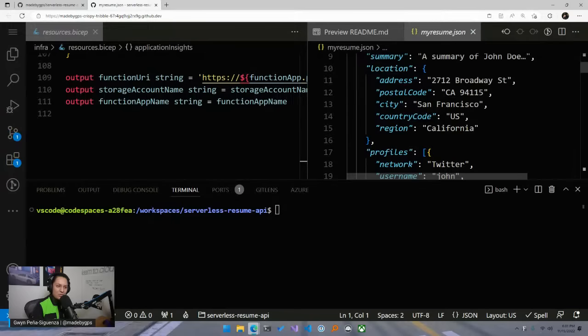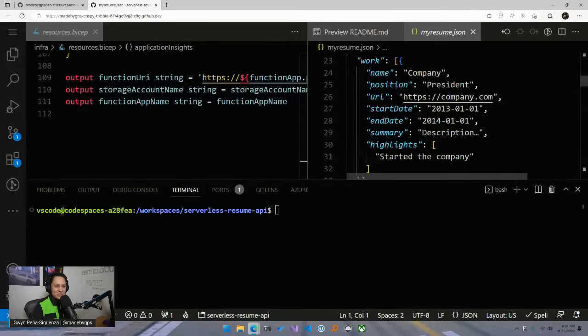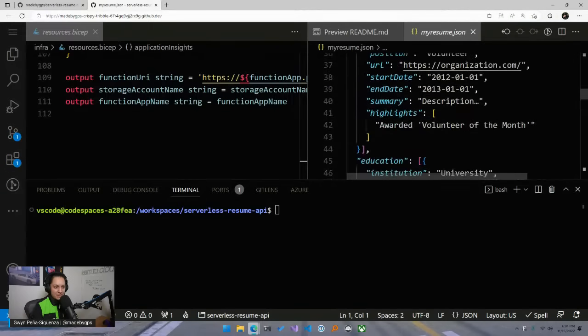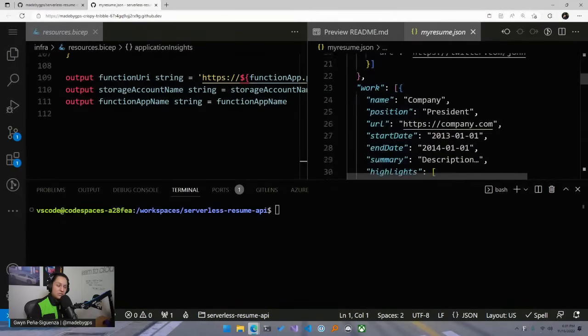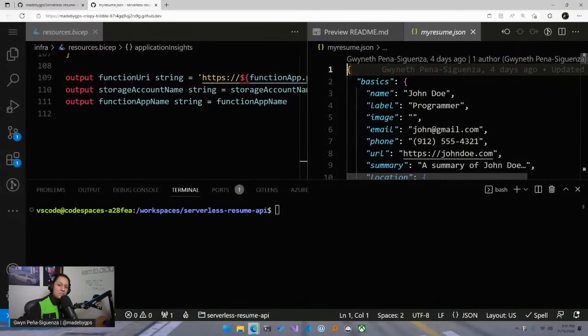You're probably not going to want to be that specific with your location. So just remove things as you'd like, change things as you'd like. If there's things that don't match for you, then remove those. But this is just a good start point for you. So now we need to upload this file to our storage account. Remember, we created a storage account, a blob service, and a container, which is essentially a folder. We need to put this file into that folder because we need our API to be able to access it.